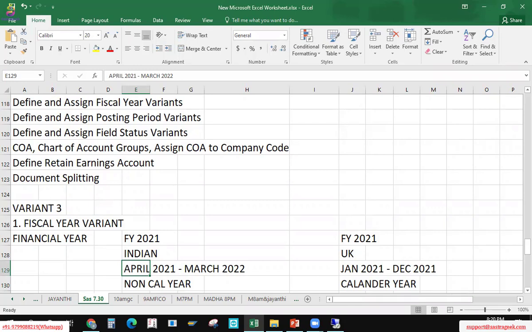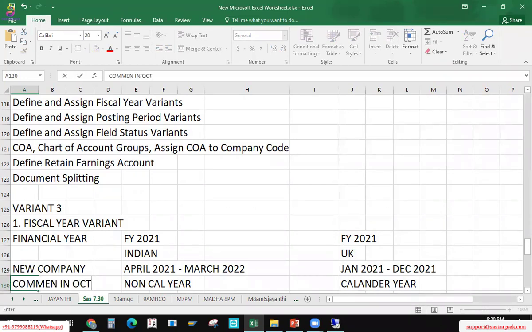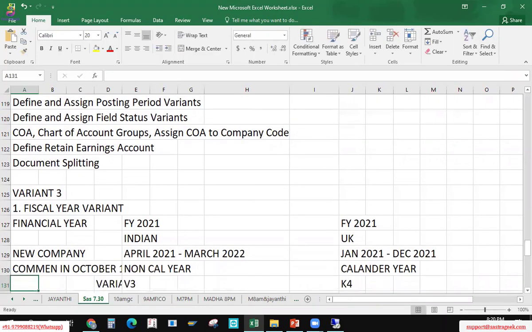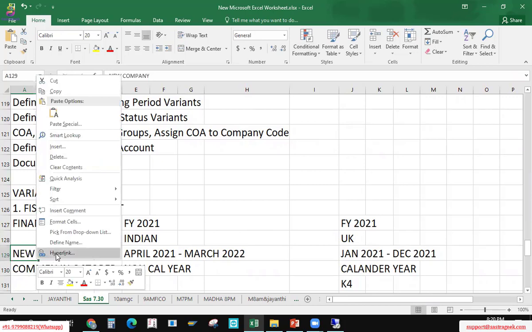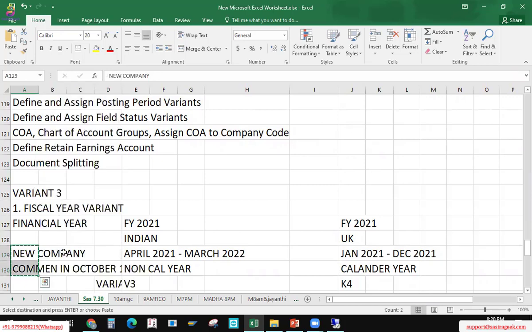Now let's say for example, a pretty new company commencing in October. Now October 1st onwards, it's opening its books, 1st October 2021. Okay, let me put these details a little different way.